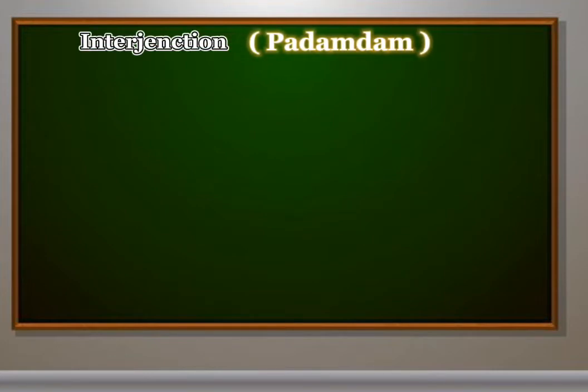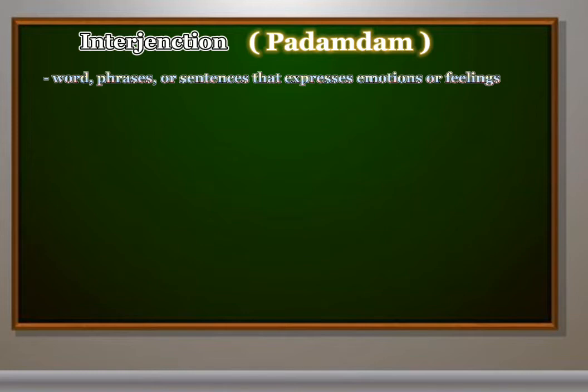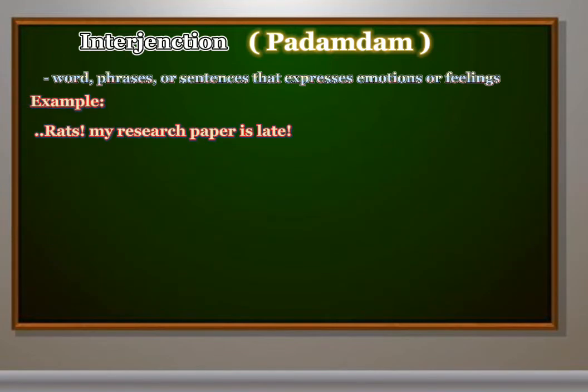So the last part of speech is interjection. In Filipino, padamdam. It is a word, phrase, or sentence that expresses emotion, meanings, or feelings. These emotion words precede punctuation marks, which are most often but not always exclamation points. So for example, rats, my research paper is late. This emotion word doesn't mean that there are rodents running around. Instead, it is expressing frustration and disappointment at missing a due date.